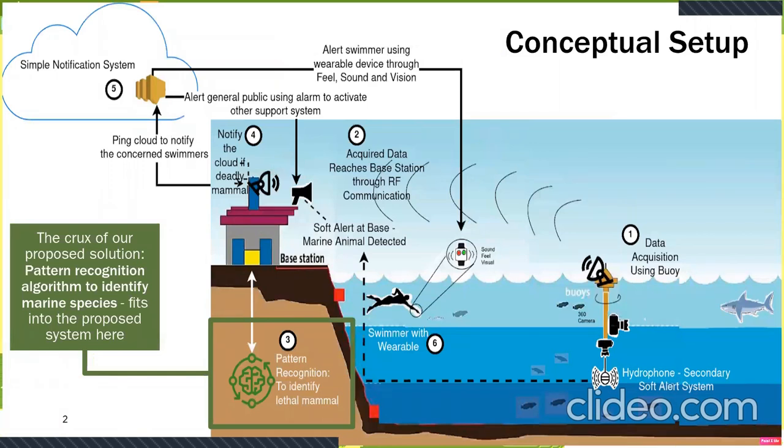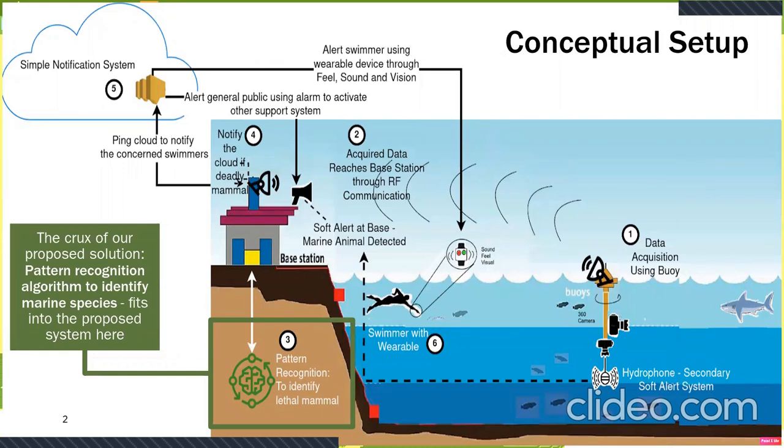So this slide basically represents the conceptual setup of the equipment and infrastructure that we'll be considering to develop the pattern recognition algorithm. Labeled as one here, we have the data acquisition buoy, which is placed at a strategic distance from the coast well into the sea, and it is equipped with two sets of sensors. There are two optical high resolution submersible cameras, one facing downwards and one forward facing. In addition, it is also equipped with a hydrophone for a secondary soft alert system.